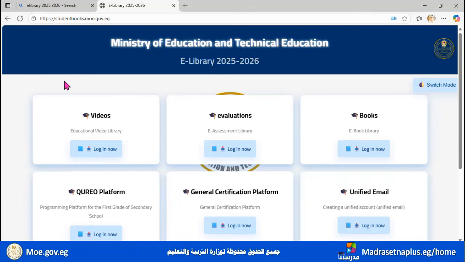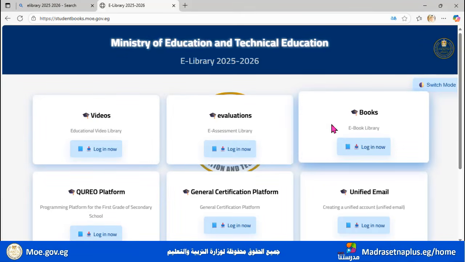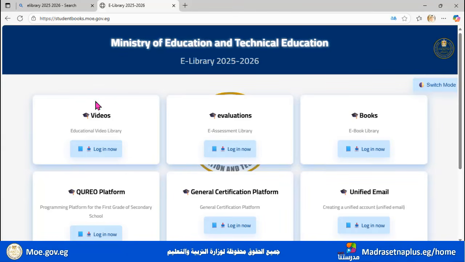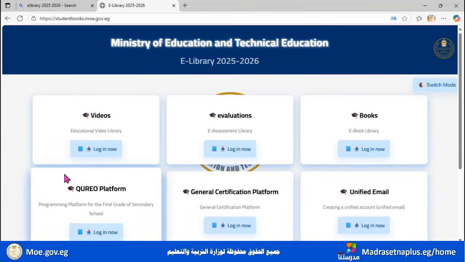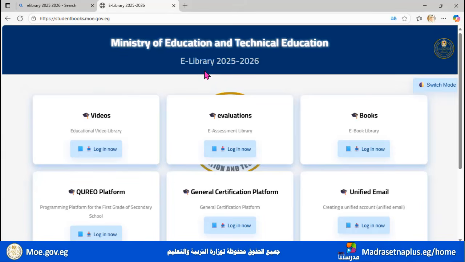So whenever you want to download your books or you want to enter the Qureo platform, just write e-library 2025-2026 in your browser. Whatever browser you have, Google, Firefox, Edge, whatever browser. Go to your browser, as I did, and write e-library 2025-2026. Choose the Ministry of Education. Choose the website of the ministry, okay?